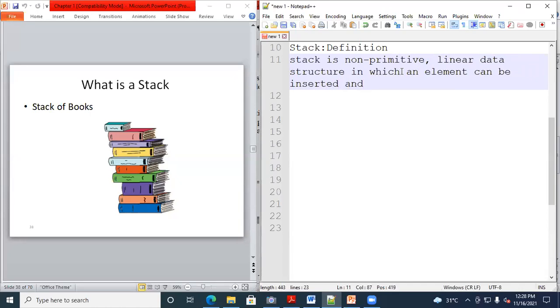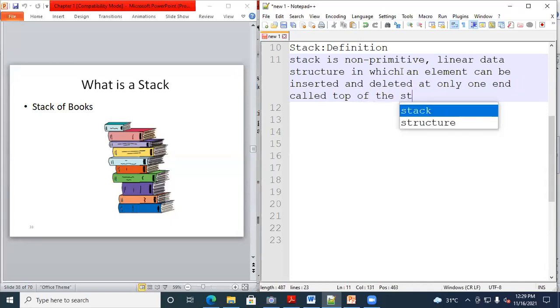Stack is a non-primitive linear data structure, in which an element can be inserted and deleted at only one side, this sentence is very important, at only one end, and that end is called the top, or top of the stack.